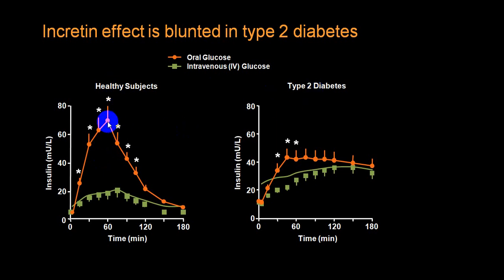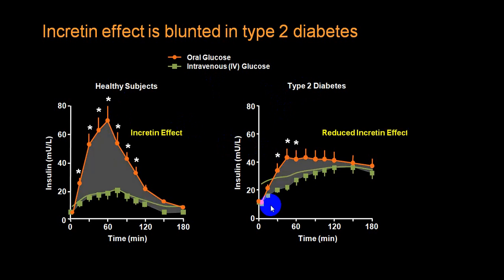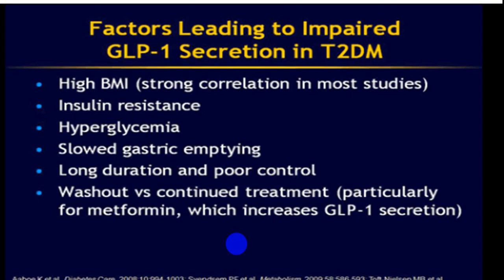You can clearly see that there is a decreased incretin effect. You can see the spike here and the spike here. It is definitely reduced. So in a person with type 2 diabetes mellitus, the incretin effect is markedly reduced.